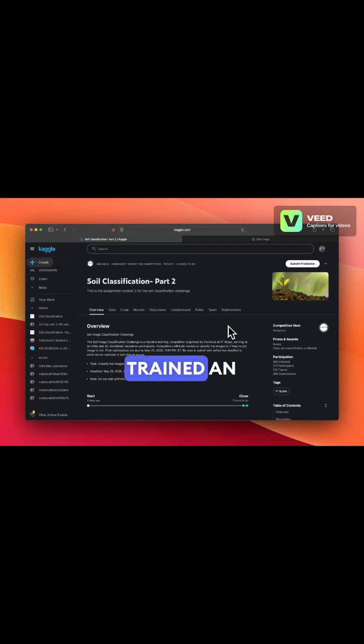First, we trained an autoencoder using raw soil images. The goal was to reconstruct soil images accurately. On validation data, we measured the MSE, that is mean squared error, between the original and the reconstructed images. Images with low error are likely to be soil. High error, possibly something unusual, may not be soil. So we defined a threshold at the 95th percentile of reconstruction error on validation data to flag potential outliers.